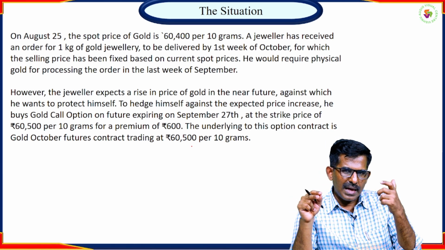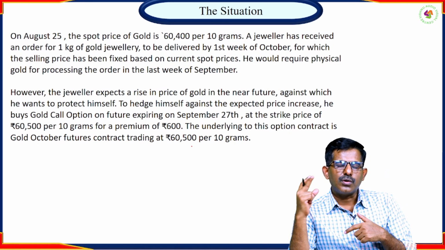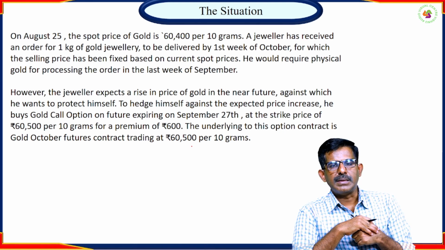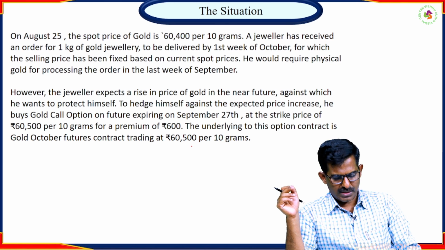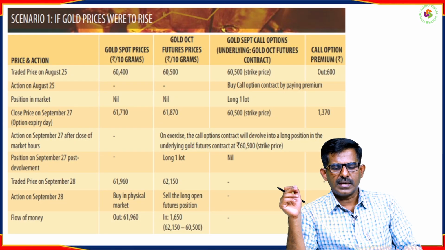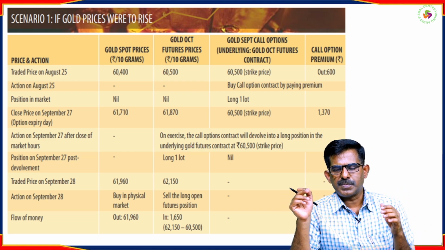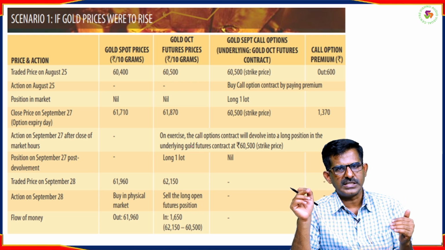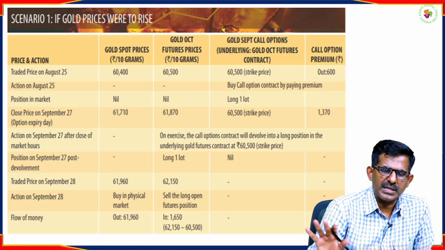As you have a right in the contract, you have to pay the opposite party a premium amount. That is called the option premium. These concepts you all know, my dear students, but to make you understand one more time, I am explaining them once again. How this call option is going to help the gold jeweler hedge himself from the rise in the price of gold, I am going to explain with the help of this slide.